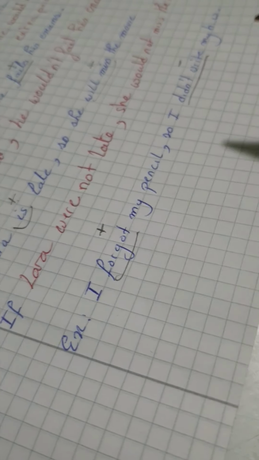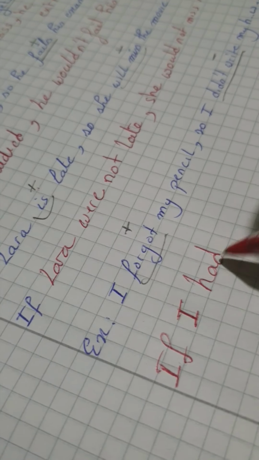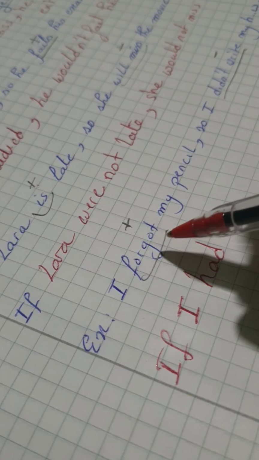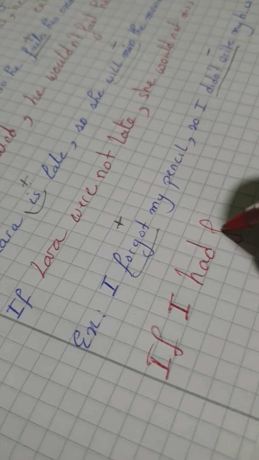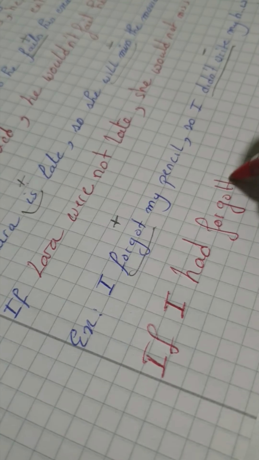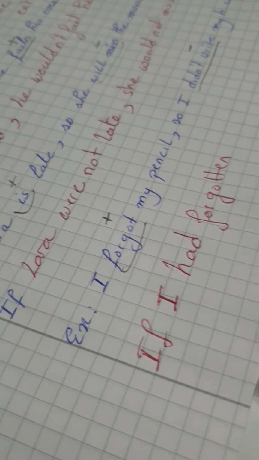Let's give it a try. If I forgot is in the past, so I'm gonna change it to type 3. So we said it has to change to past perfect. Had plus the past participle. What's the past participle of forgot? Forget, forgot, forgotten. What's wrong? Excellent.